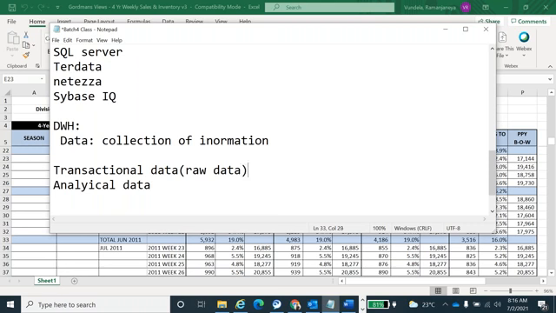If you go to an ATM and withdraw some amount, immediately within seconds you get the message. It's going to update in your bank statement, within seconds only. After a second, again if you withdraw one more time, again it is going to update, right? Within seconds only, immediately it is going to update the data. That kind of data we call transactional data.